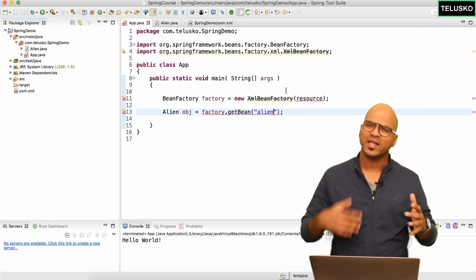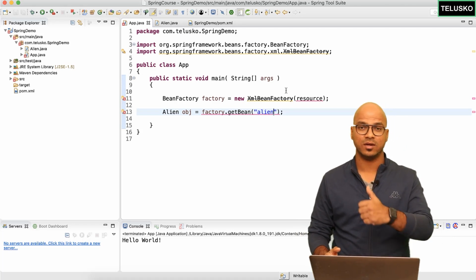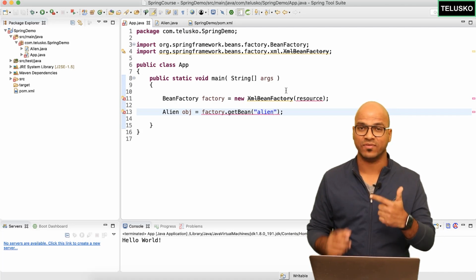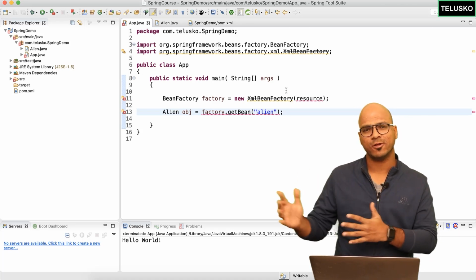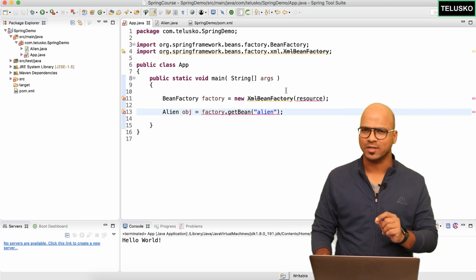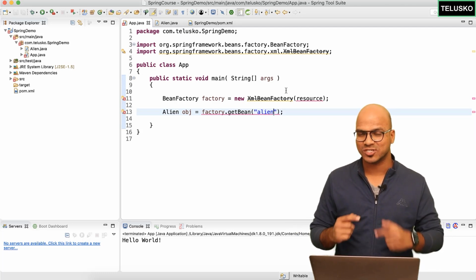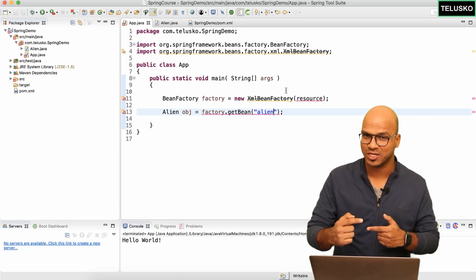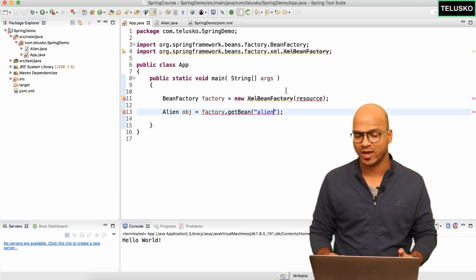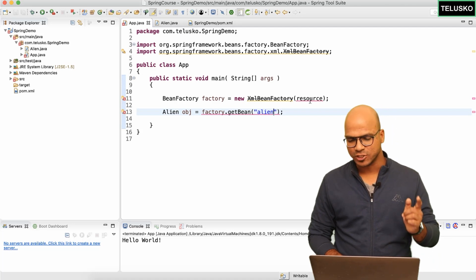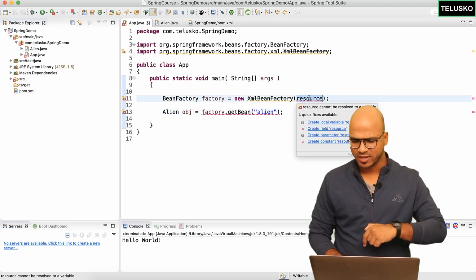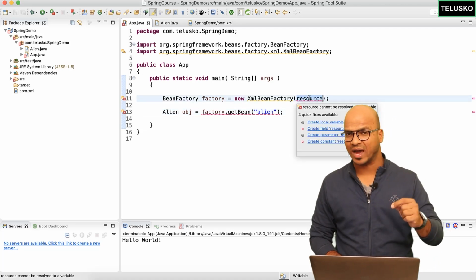But how? There are different ways you can configure this. There is XML-based configuration, we have Java-based configuration, or we can also use annotations. For the time being, since we are in the learning stage, let's use XML. That means if you want to customize it, if you want to specify configuration, we have to create XML files. And then you have to specify that file here. But then unfortunately, we cannot simply pass a file name here.